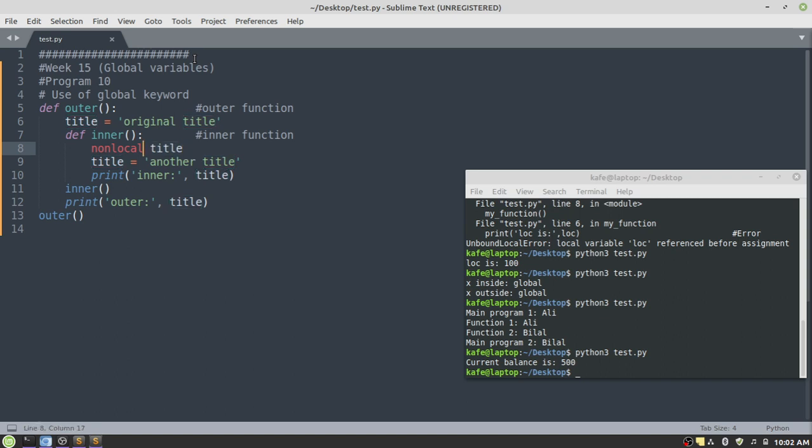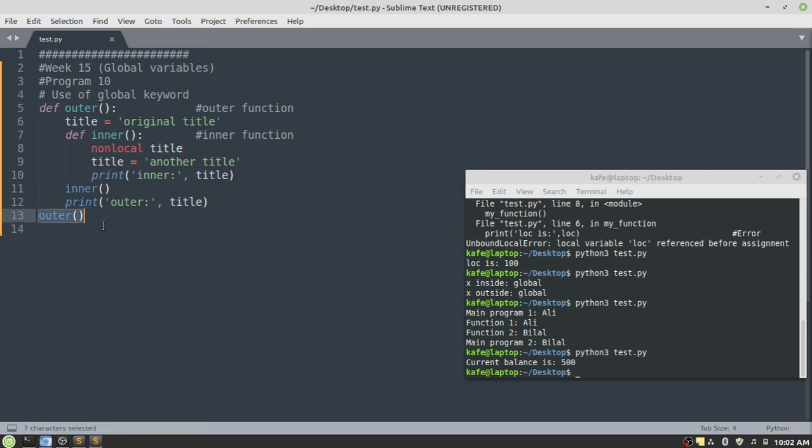So nonlocal title will tell the interpreter that we are interested in changing the value of the title local variable, which is actually defined inside the body of the outer function.